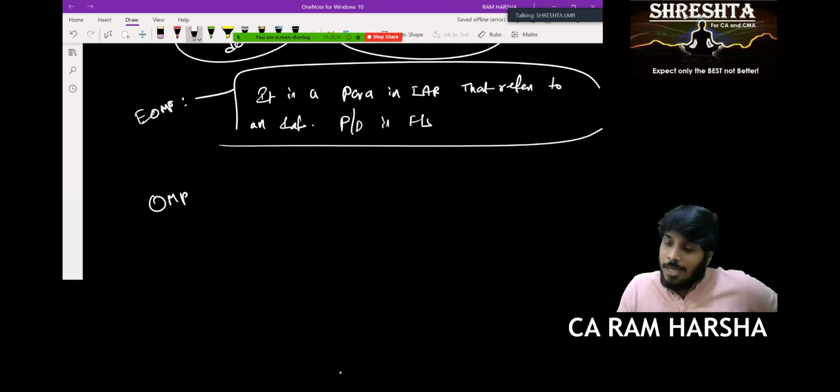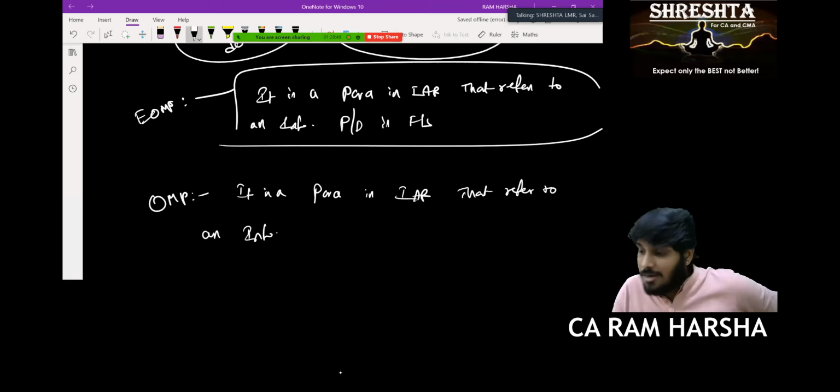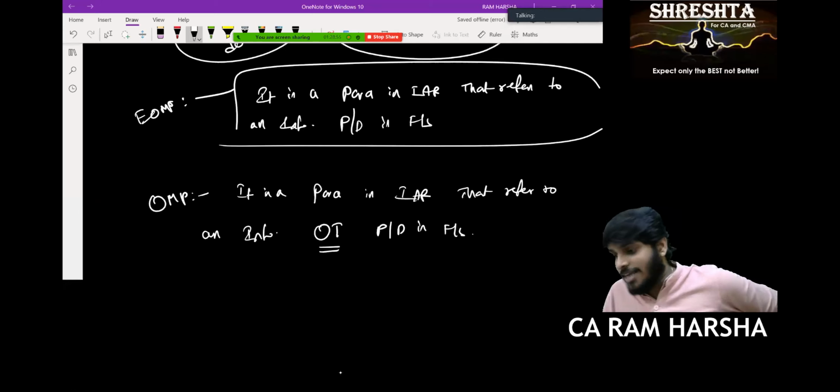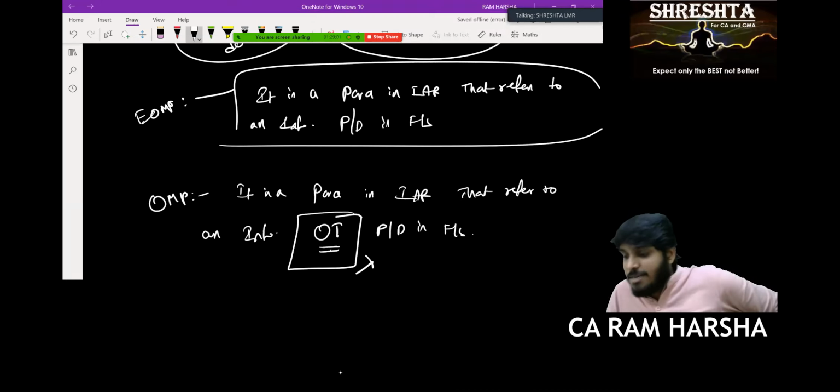Now coming to the other matter para. It is a para in the independent audit report that refers to information other than that presented or disclosed in the financial statements. This is the only word added for the other matter para: other than. Why this? If this phrase is removed, Sandhya, what definition would it be?